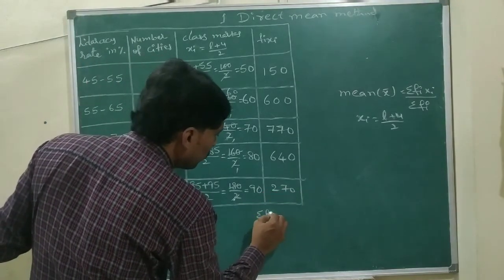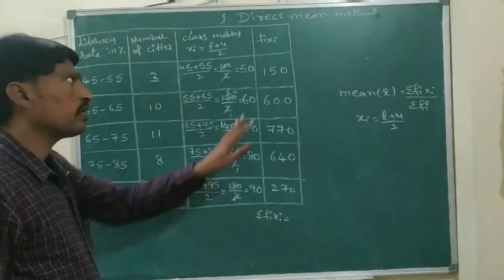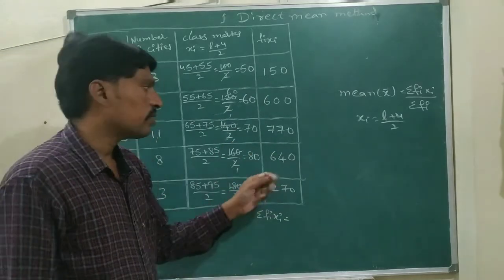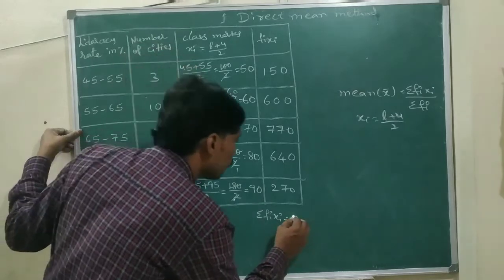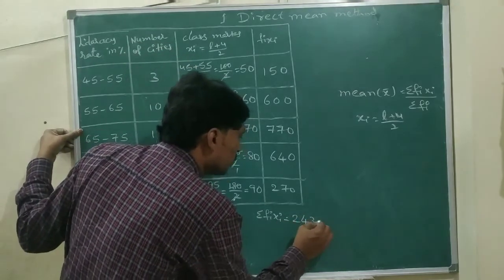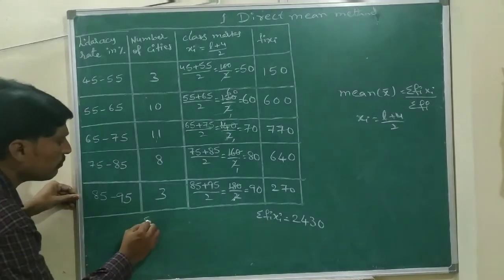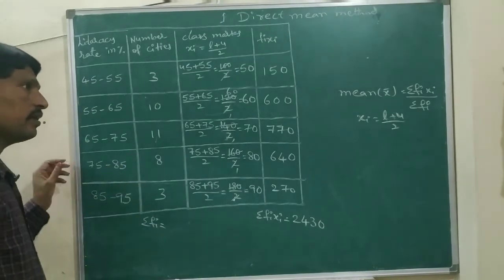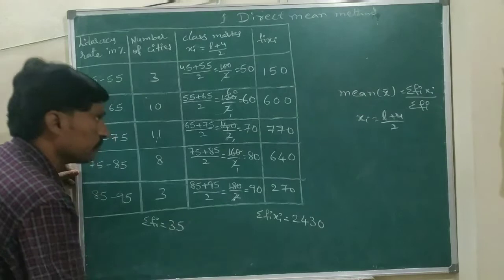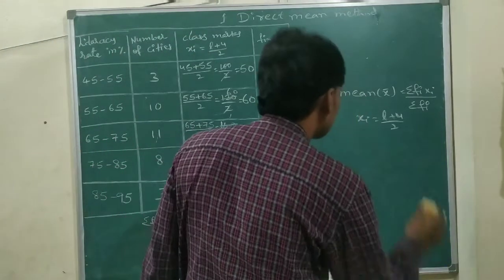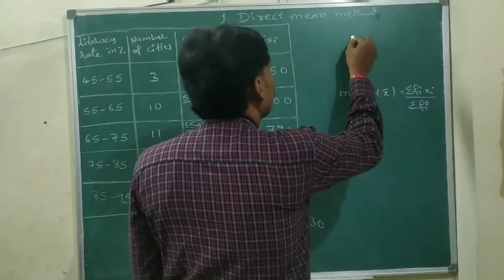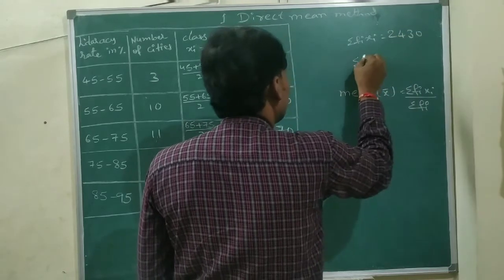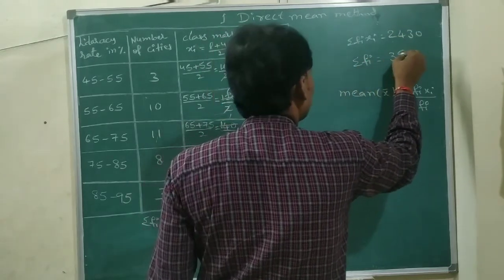Now we can take sigma fi xi. Sigma fi xi means all the fi xi we need to add: 150 plus 600 plus 770 plus 640 plus 270. Adding this, we are getting 2430. Now sigma fi, all the frequencies: 3 plus 10 plus 11 plus 8 plus 3. Adding, we are getting 35. Now here we can take sigma fi xi equals 2430, and sigma fi equals 35.